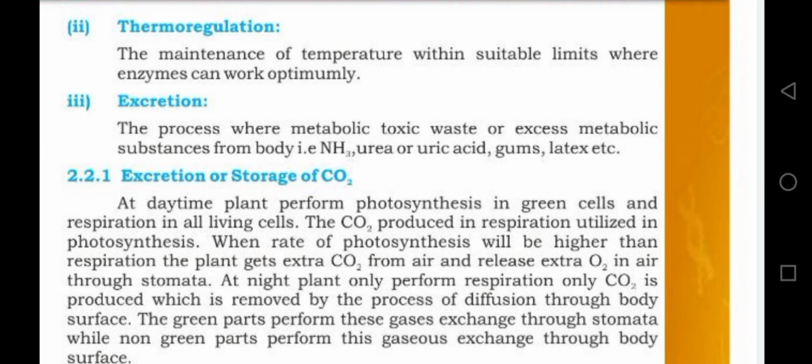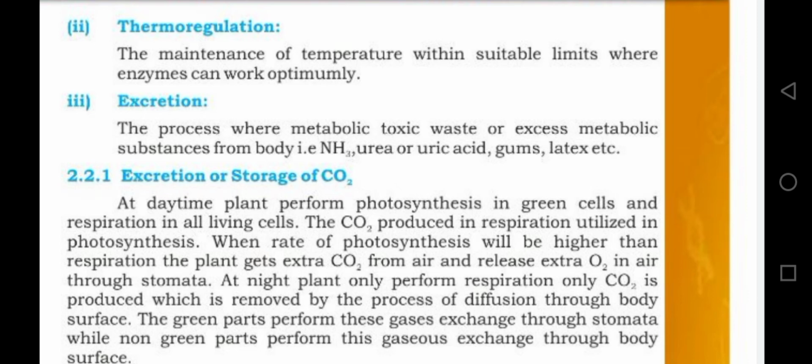that how the CO2 is removed through the body of plant. At daytime, plant performs the photosynthesis in green cells and respiration in all living cells is going on day and night time.